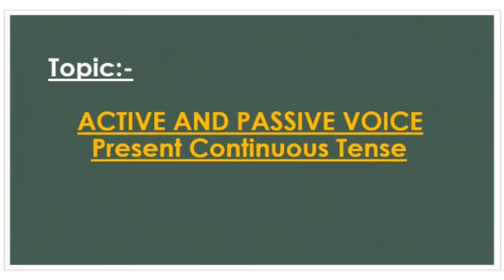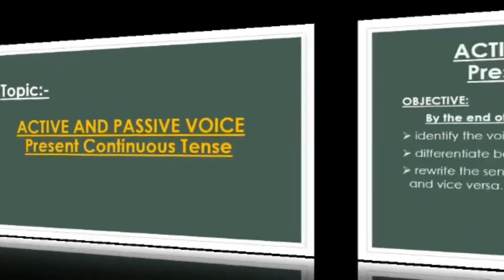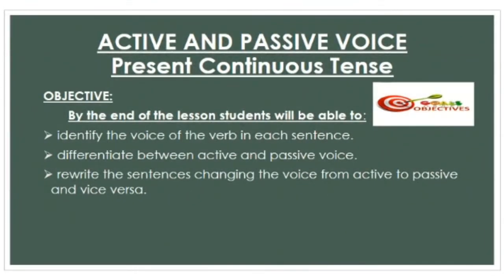We are going to learn active and passive voice of present continuous tense. We will see three main things here: what exactly are active and passive voice, their structures, and when to use them. The objective of today's lesson is to enable you to differentiate between active and passive voice, to understand that for every tense the helping verb is different, and to convert active sentences into passive and passive into active.